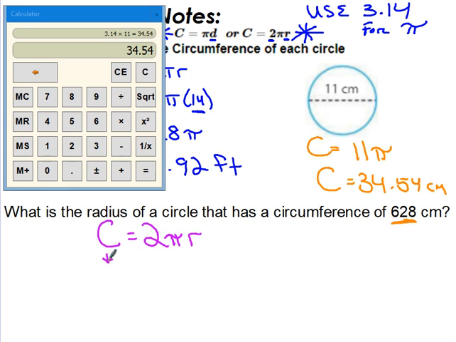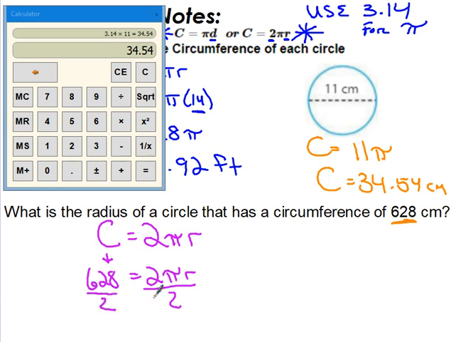This is why formulas are so nice. Once you have one, you can always find any value since we know how to solve equations. So I know the circumference is 628. Well, I don't know what my radius is, so I'm going to leave that as an r. Now I have an equation that I can solve. And here's the cool part. I can divide by 2, because this is all multiplication.